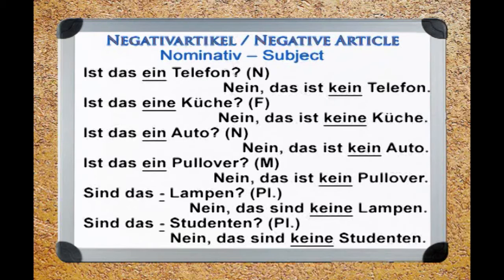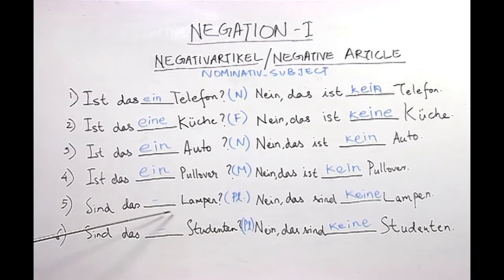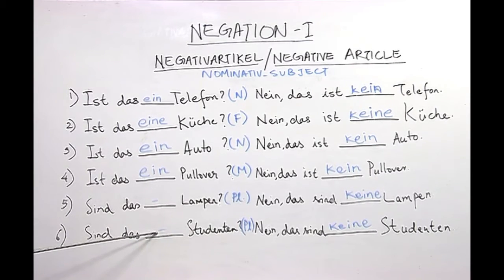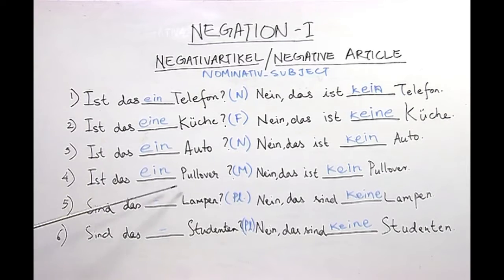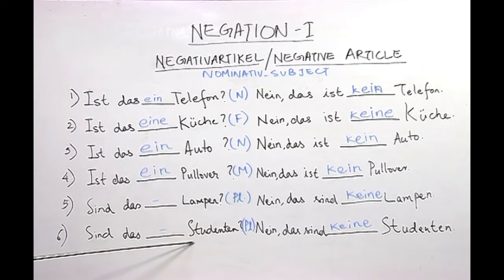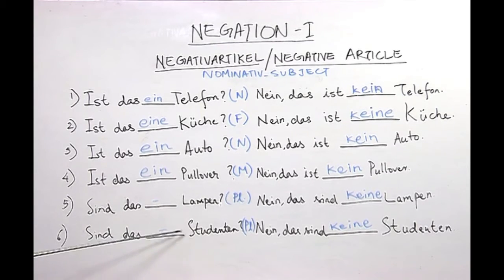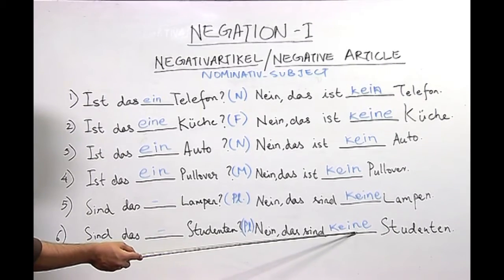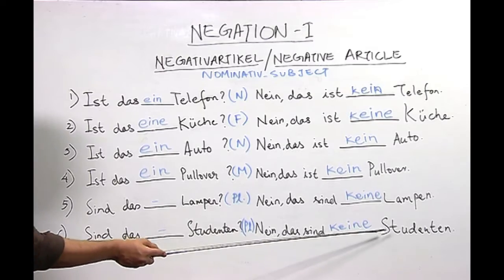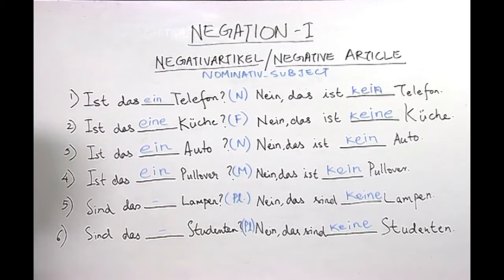Sind das Studenten. Here also the student, like in the previous sentence, chose not to write an indefinite article because, as I told you, indefinite articles are only possible in the case of a singular noun, and here we have a plural noun, and a plural noun never takes an indefinite article. However, it takes a negative article, which is keine, which the student wrote here right. Therefore, this answer is also right.